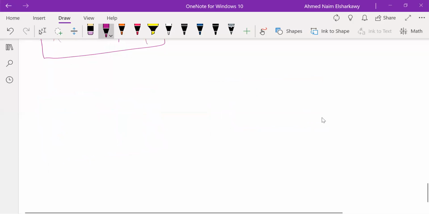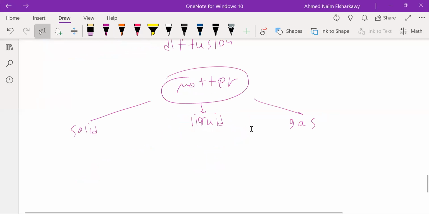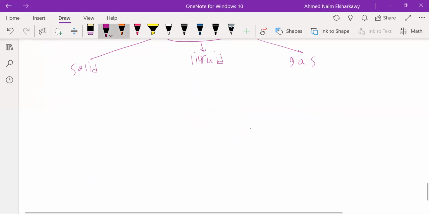Where does diffusion happen? If we talk about the states of matter, we have three states of matter. The first one is solid. The second one is liquid. And the third one is gas. In the case of solid, there is no diffusion. In the case of liquid, there is diffusion. In the case of gas, there is diffusion.